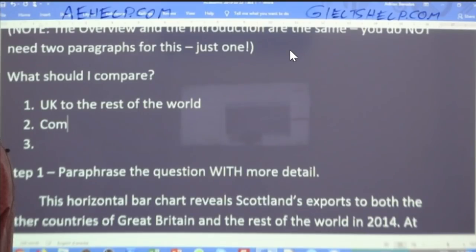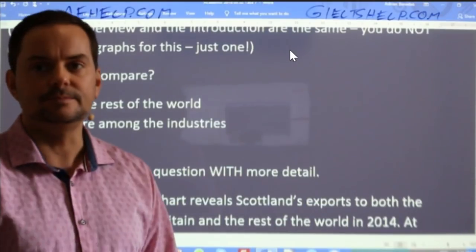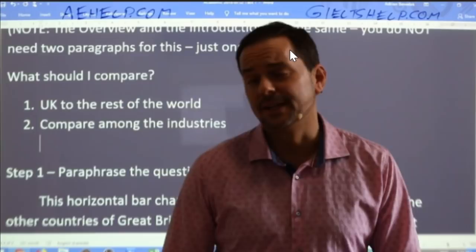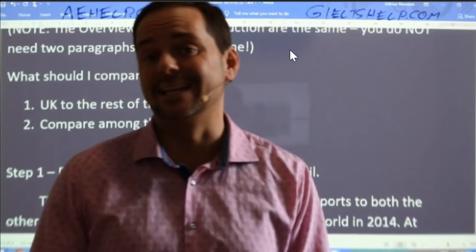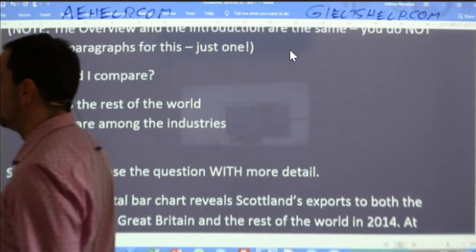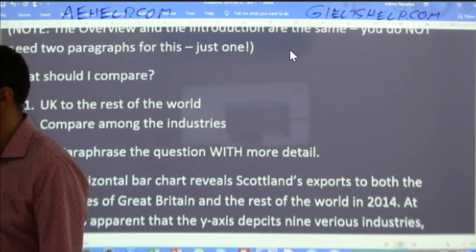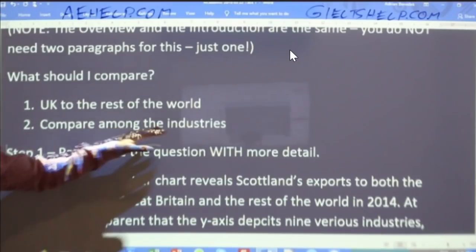Should I write about all of the information that I see in the bar chart? Is that a good idea? Bagzod says, no, absolutely not. Yeah, that would be a very daunting task, even for a native speaker, because there's lots of information there with 9 industries. So I'm focusing only on the key features, okay? And translating those numbers into human languages. So I'm comparing UK to the rest of the world, and then I'm comparing among the industries.